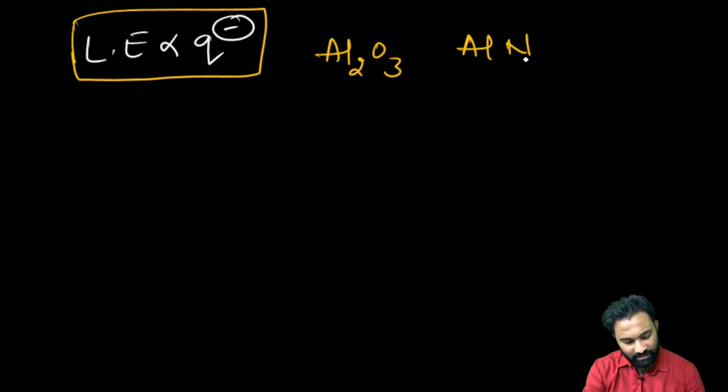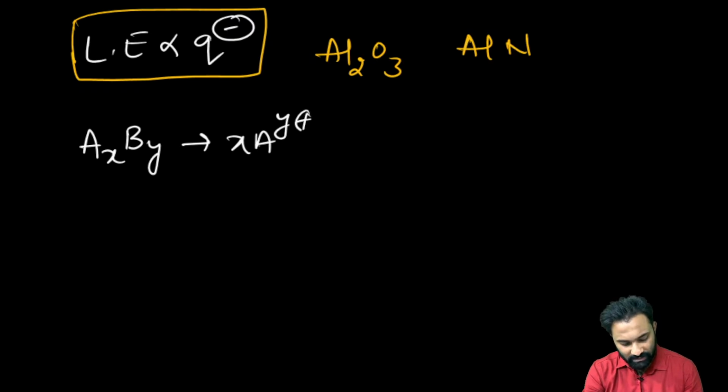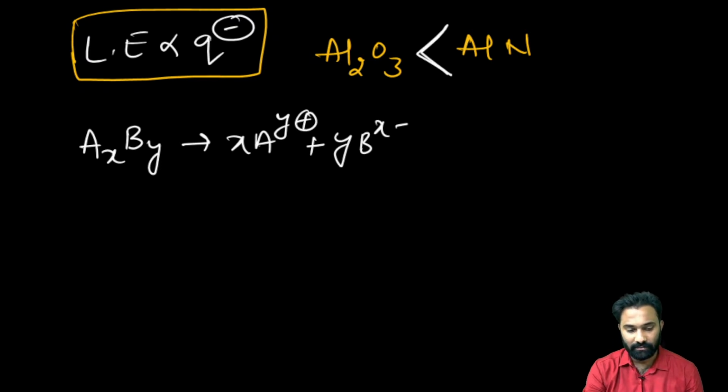Whenever this type of compound is given, I already explained very clearly. It is of the AxBy type, and this AxBy type will be dissociated into x A to the power y plus and y B to the power x minus. Now you just dissociate in this form. AlN is having the higher lattice energy, my dear.